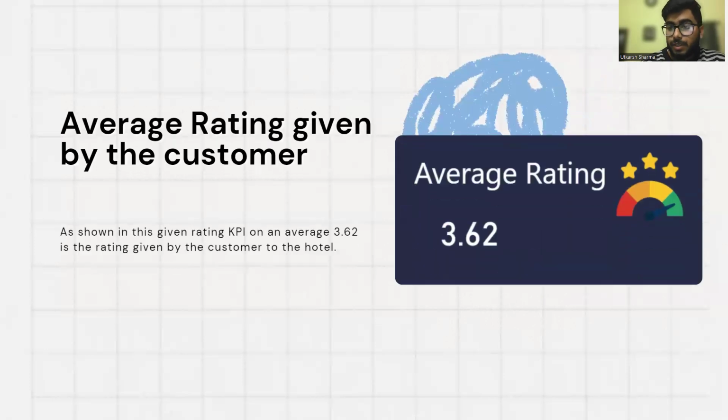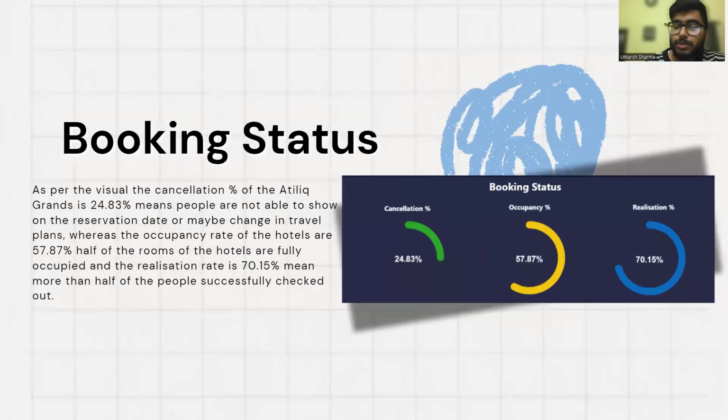Then the average rating given by the customer. This KPI tells us that 3.62 is the average rating people give to each property. Then the booking status, which I put here in percentage form. The cancellation percentage is 24.83, which is slightly low because people like the hospitality of the hotel.